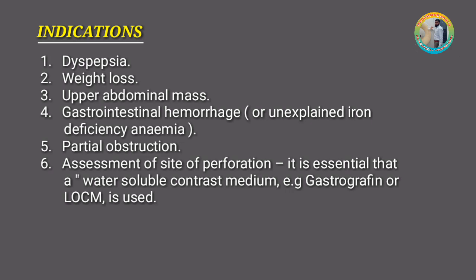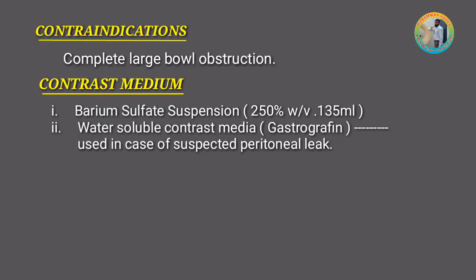Indications of barium meal are dyspepsia, weight loss, upper abdominal mass, gastrointestinal hemorrhage or unexplained iron deficiency anemia, partial obstruction, and assessment of site of perforation. It is essential that a water-soluble contrast medium, for example gastrografin or low osmolar contrast media, is used in case of assessment of site of perforation. Contraindication of barium meal is complete large bowel obstruction.